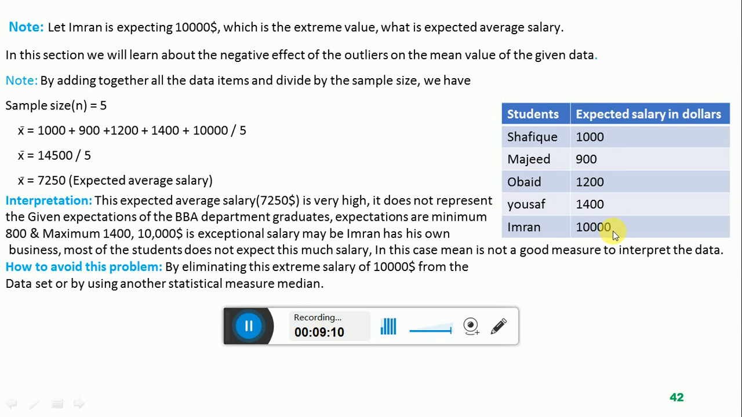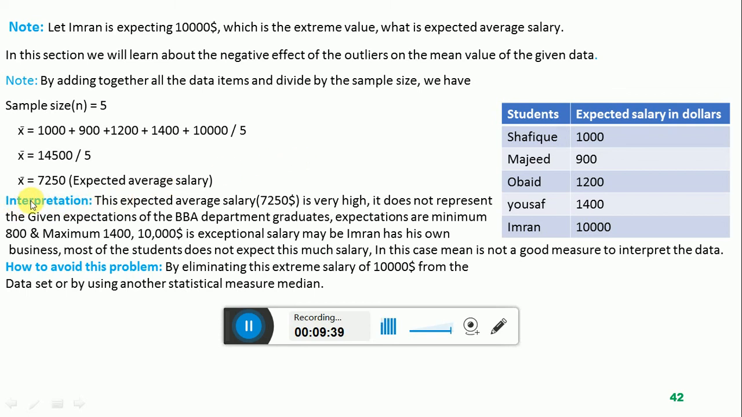But every student who is graduating from the BBA department of Salam University is not expecting such a huge $10,000 salary. So this salary does not represent the expectations of the students of the BBA department. That is why we are saying that an outlier negatively affects the mean value of the data set. Now, how can we avoid this problem?